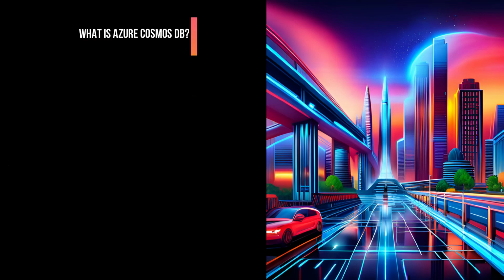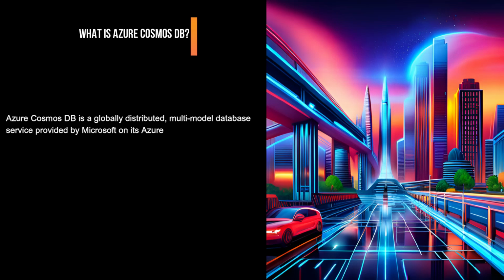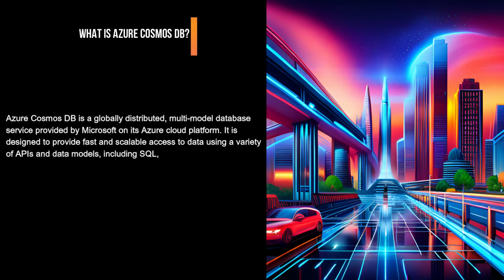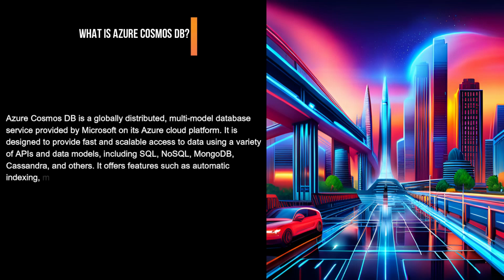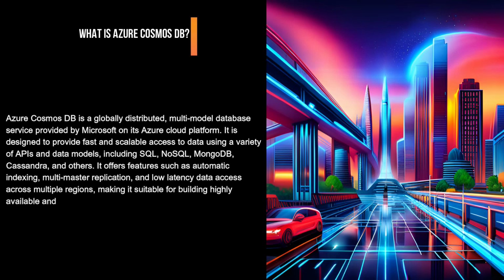What is Azure Cosmos DB? Azure Cosmos DB is a globally distributed, multi-model database service provided by Microsoft on its Azure Cloud platform. It is designed to provide fast and scalable access to data using a variety of APIs and data models, including SQL, NoSQL, MongoDB, Cassandra, and others. It offers features such as automatic indexing, multi-master replication, and low-latency data access across multiple regions, making it suitable for building highly available and scalable applications.